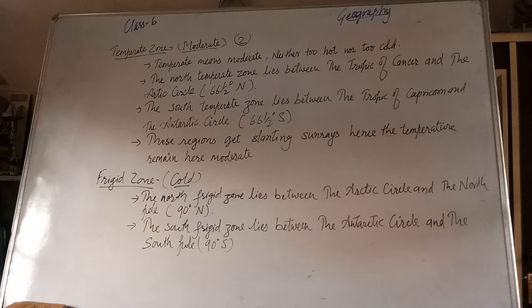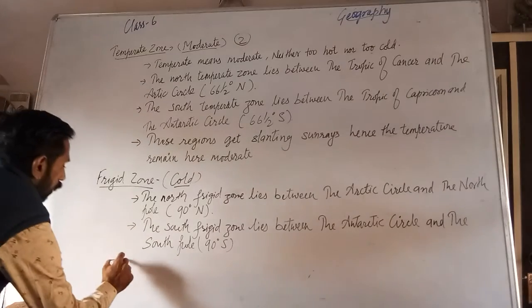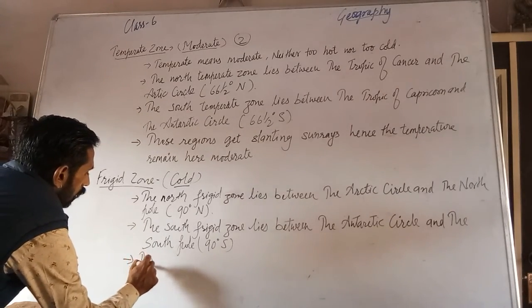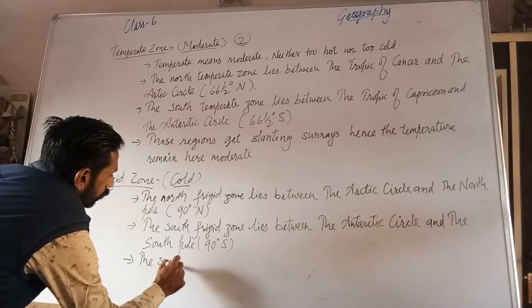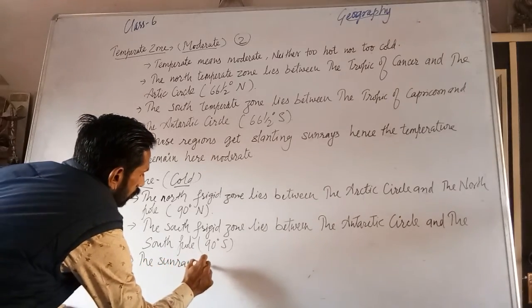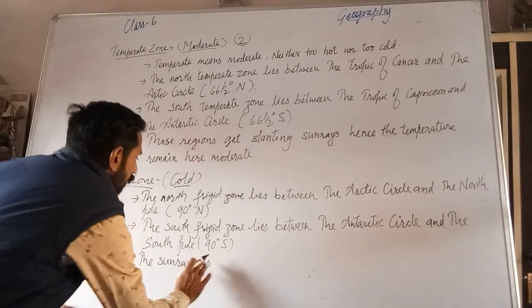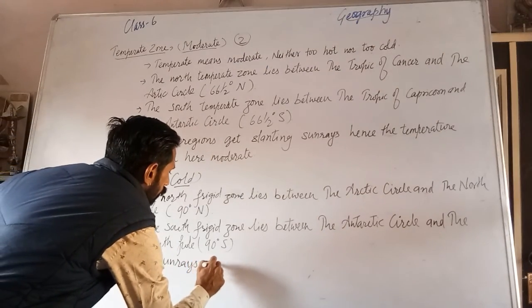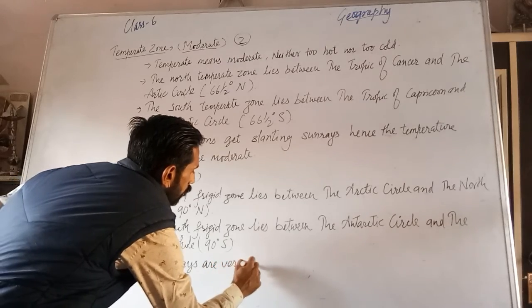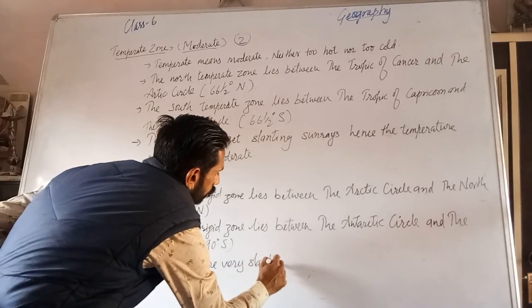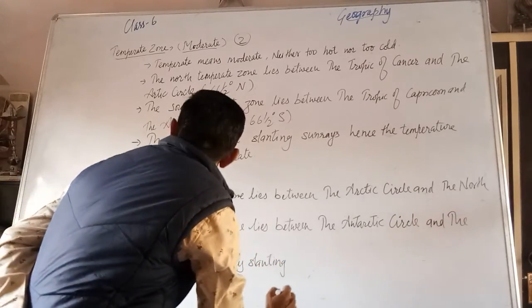And why is it freezing? The sun rays are very slanting here, resulting in very little heating in these regions. Sun rays are very slanting here. That's why it is freezed zone.